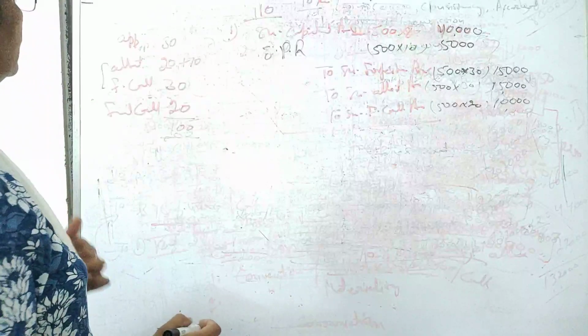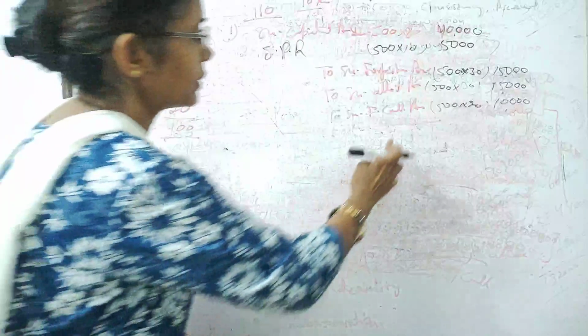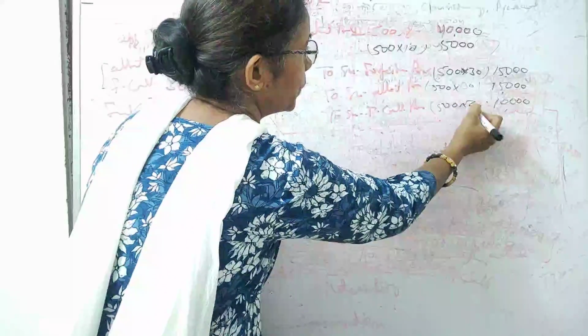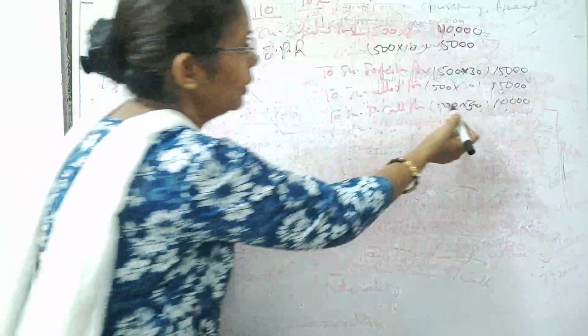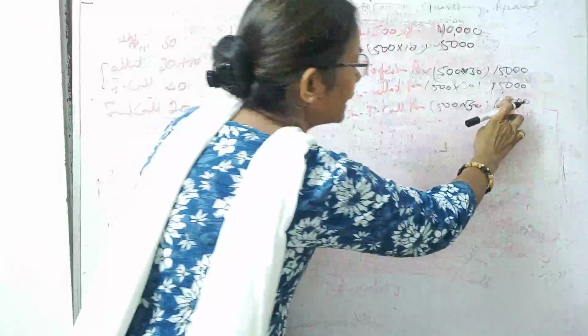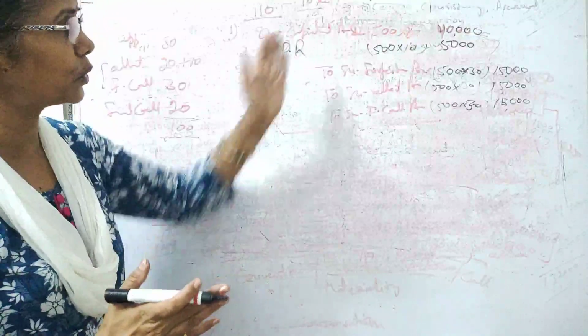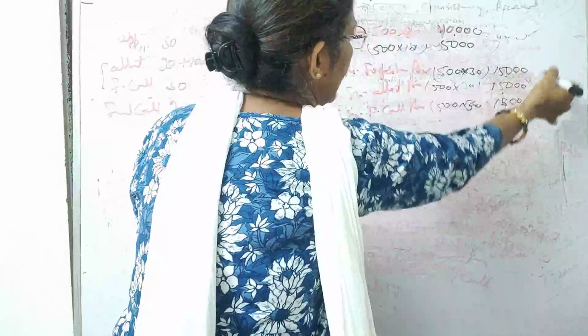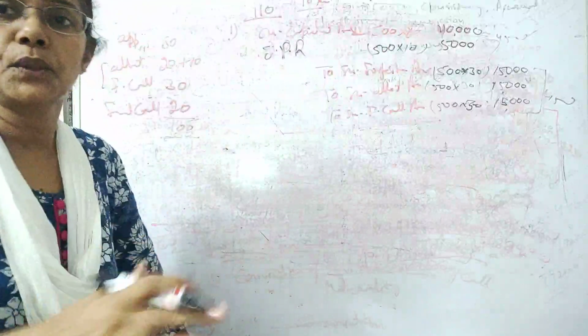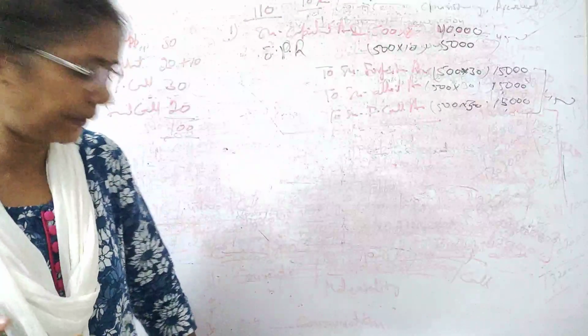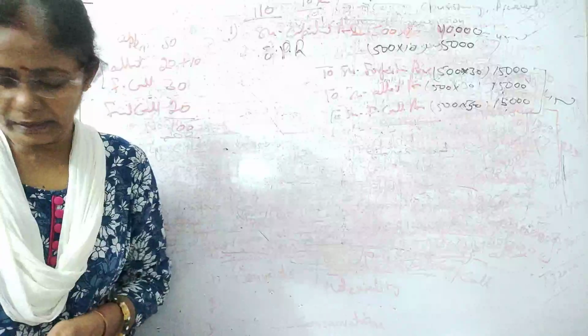Sorry students, the first call is of 30 rupees, right? I have taken the final call. So the first call is of 30 rupees, so we have to show 30 rupees, and that comes 15,000. Alright. So here we have completed the entry. You should check the debit and credit. So the debit is 45,000 and credit is also 45,000. Fine. So here we have completed this forfeiture entry. Now the important thing starts.